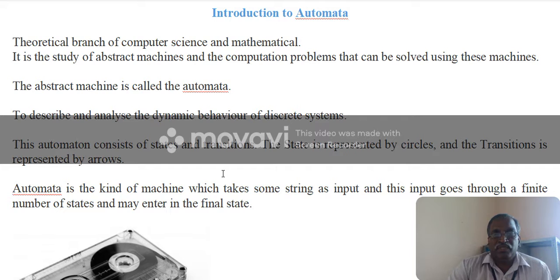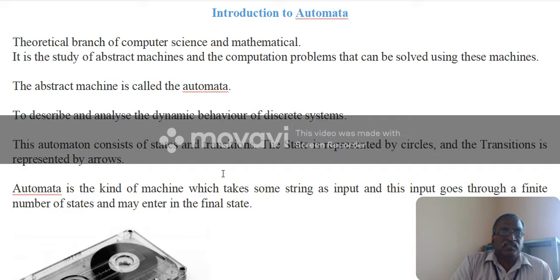So each one is a set of states. Your input is dirty cloth. Finally, it is going to give the washed cloth. So every state is automated. By consuming some input, it will move to the next state, isn't it? In such a way, the computer system also works in an automated manner.